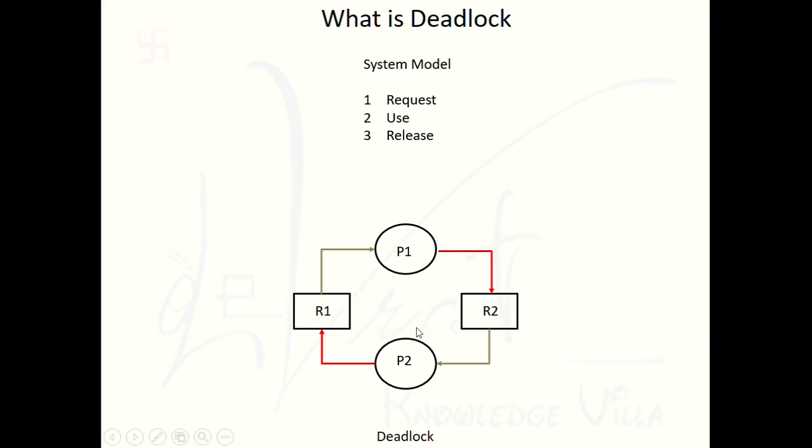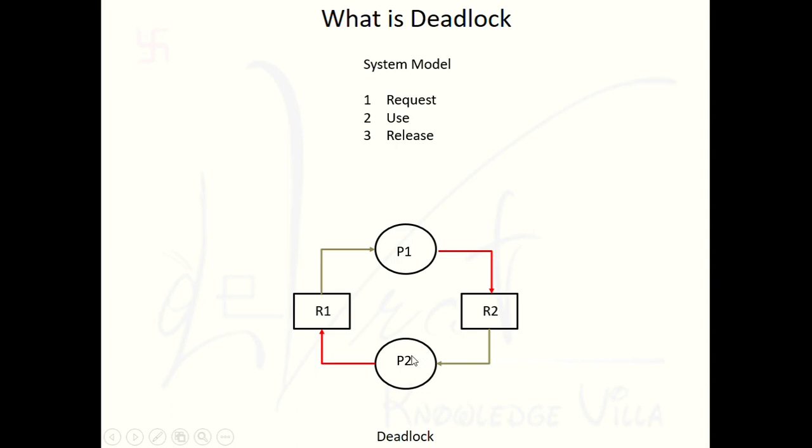But this situation is not going to be solved, because right now P1 has only R1. So P1 will not complete its execution, and same thing, P2 will not complete its execution, because both are waiting for one resource, and that resource is held by the other process. So we can say that this state is a deadlock state.